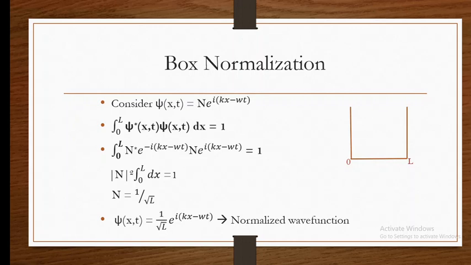So we get the normalized plane wave, that is xi of x comma t is equal to 1 by root L into exponential of i into (kx minus omega t). So this is the normalized wave function. When you put this wave function back into the Schrodinger equation, the results are going to remain as they are. So the information or the details are not lost. Normalization doesn't affect such things, but it has its own significance for the validation of a wave function.